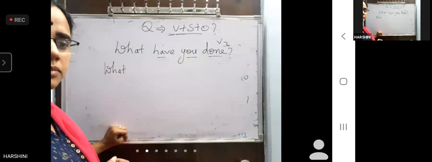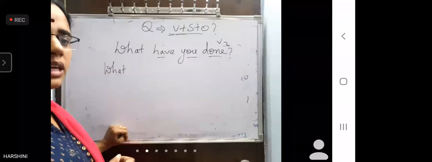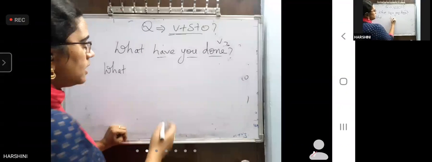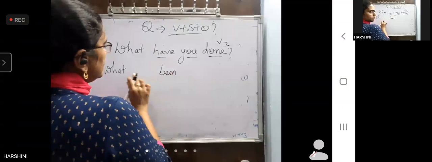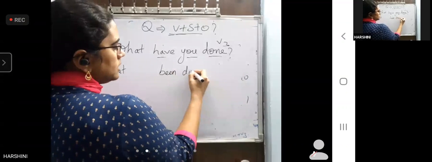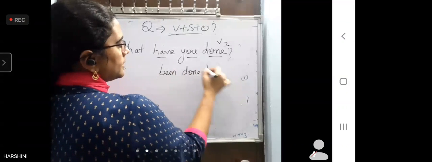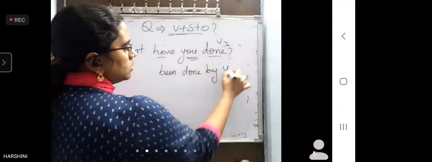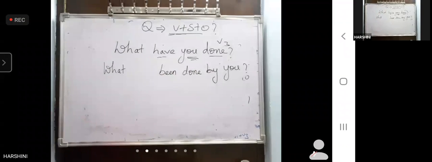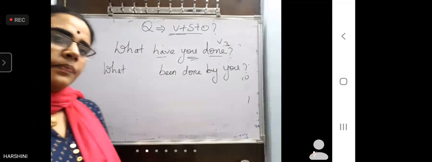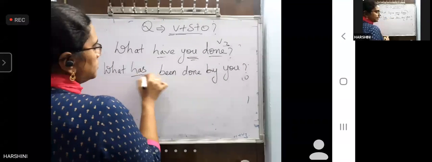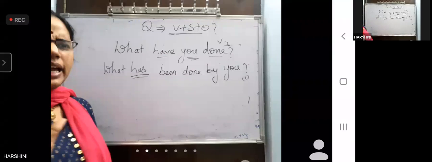What is the B form? B being B, in which B form will you use in a perfect tense? BEEN. Okay. So, been. Verb we will see what to use afterwards. What been V3 is done by the subject you. Okay. Now, will you write what have been done by you or what has been done by you? Has been. What has been done by you?